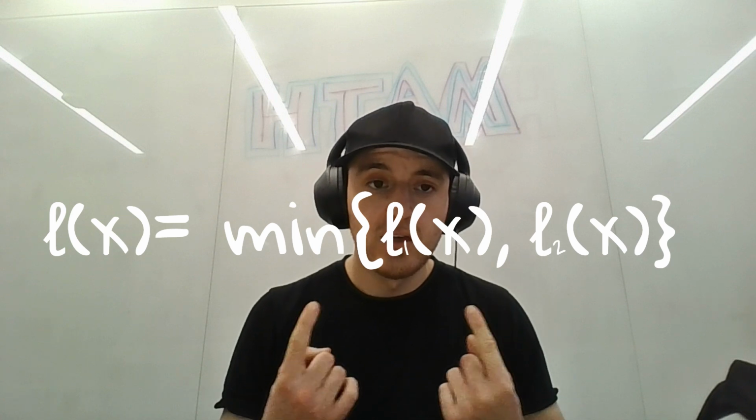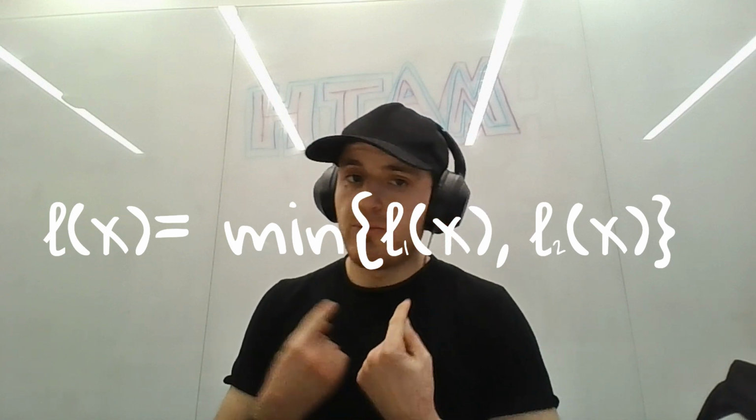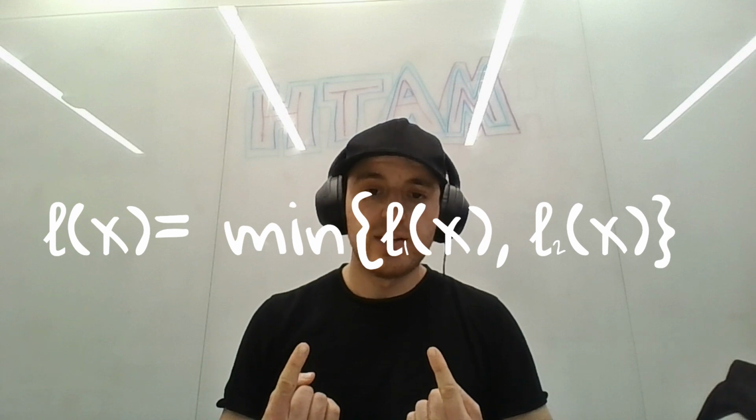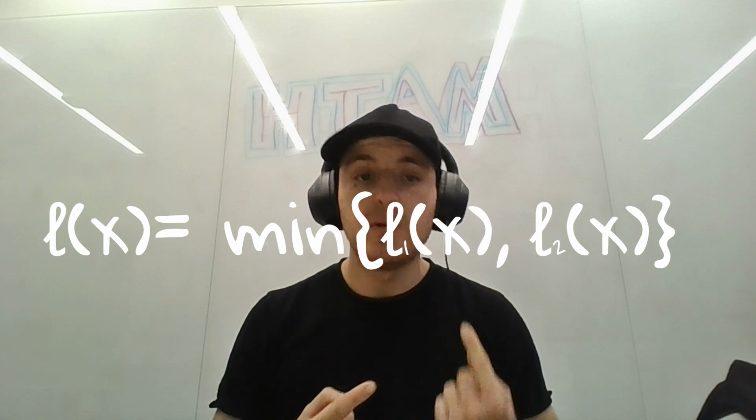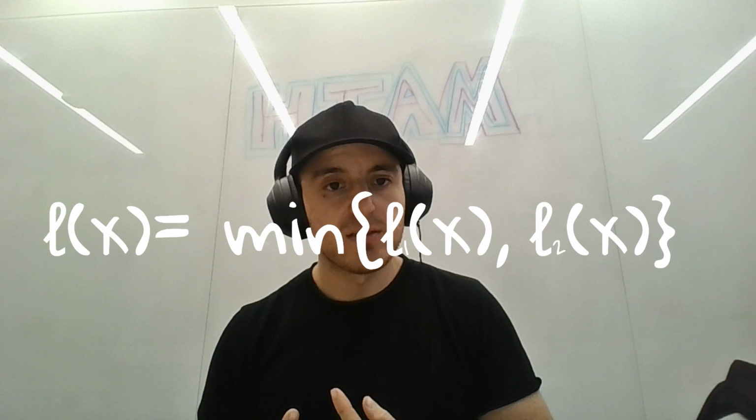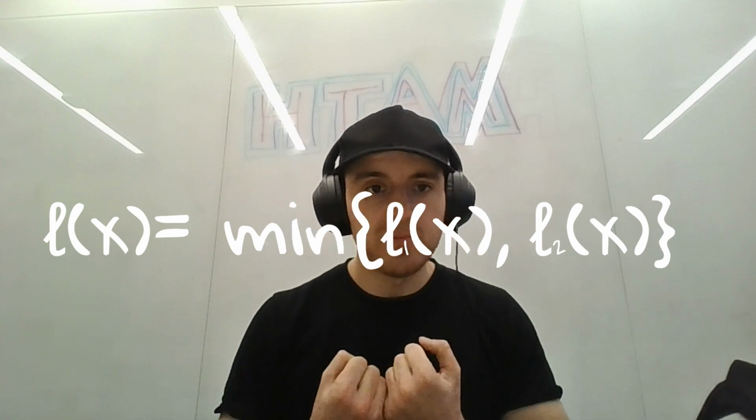Well, how about we use a sort of comparison between what these two SDFs give us? These two functions will evaluate to something and we'll take the minimum of the outputs. I promise you'll understand why in just a moment. So mathematically, it's going to look like this: L of x equals the minimum of what the two individual SDFs give us, the minimum of L1 of x and L2 of x. Whatever they output, we take the minimum of it.